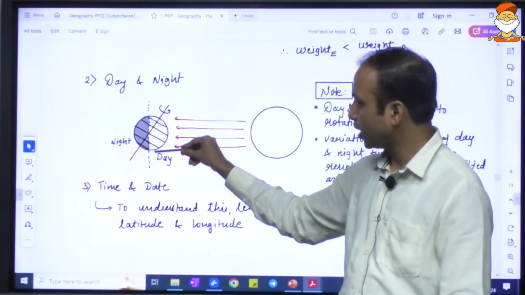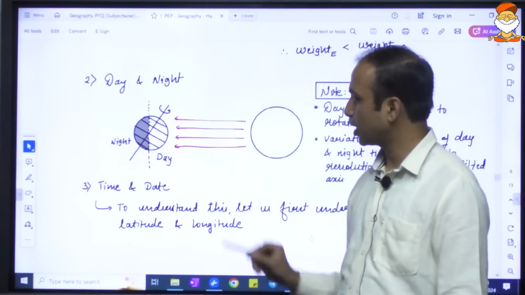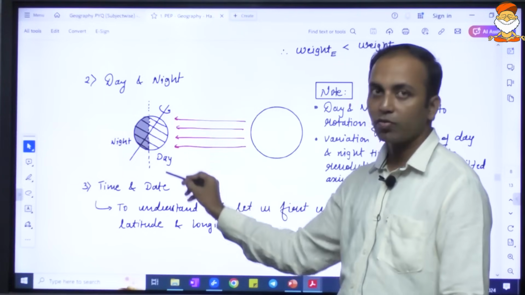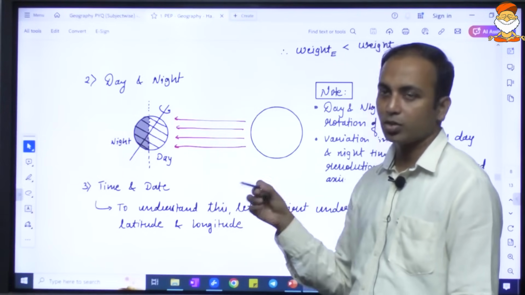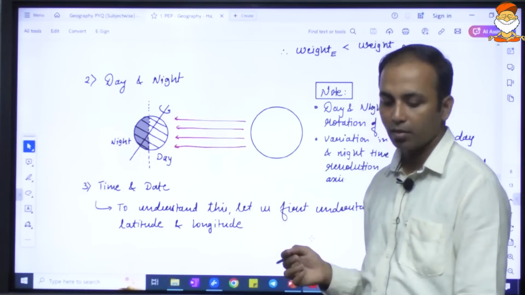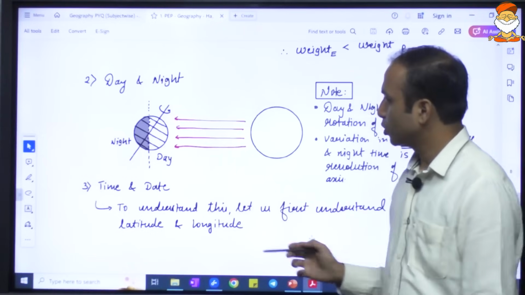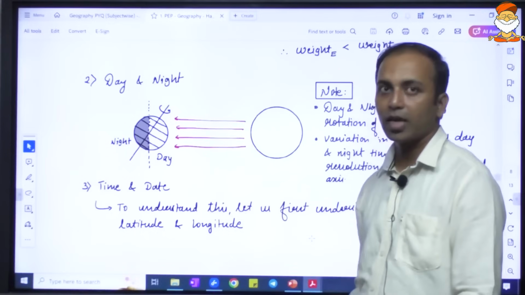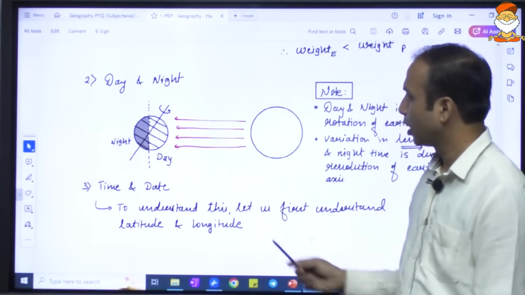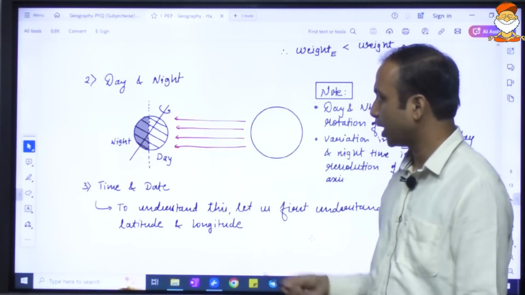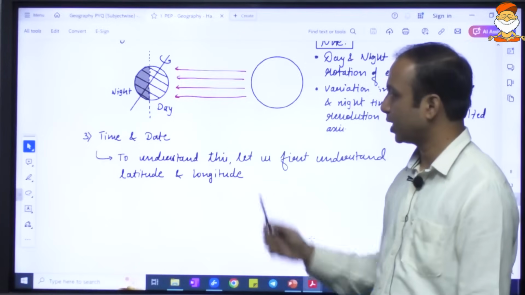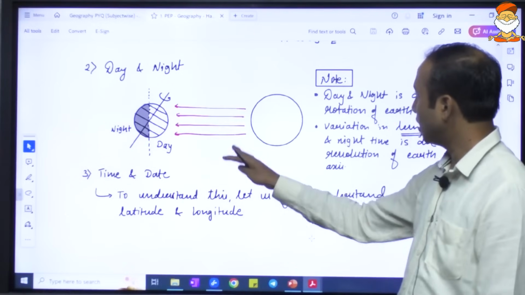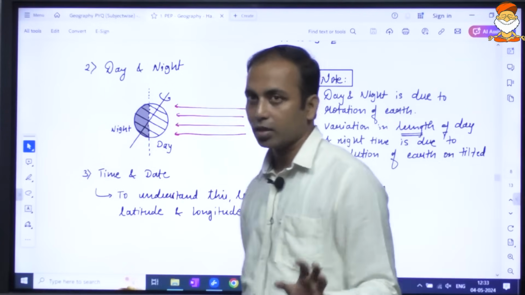So this dotted line, as you can see, up to where the sunlight is able to fall, is the line or the axis of illumination. Illumination is basically the brightness or the light. So this is the tilted axis or the axis of rotation, and this is the axis of illumination. So on one side we get day and on one side we get night. Also, because of rotation we get time and date. In order to understand time and date, we will first study latitude and longitude.